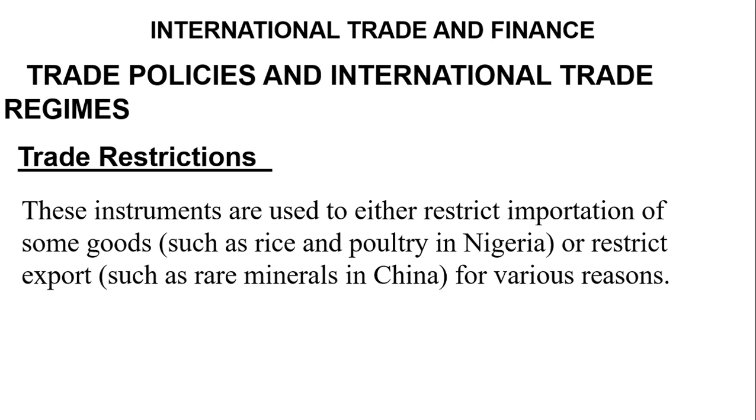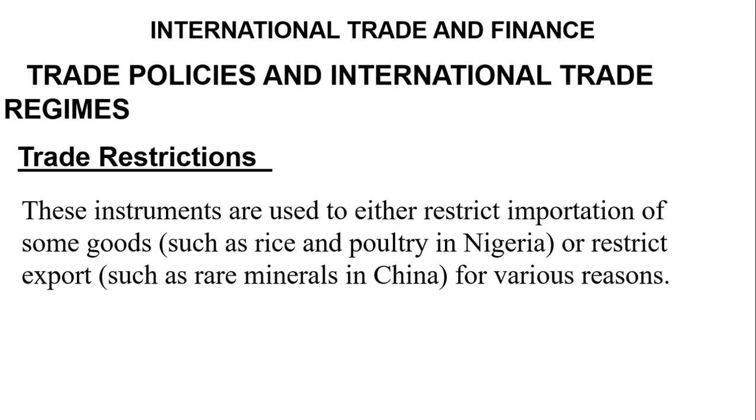In international trade we have different international trade regimes, but before we move to that, we'll talk about trade restrictions. Trade restrictions are instruments that are used to either restrict importation of some goods, such as rice and poultry in Nigeria, or restrict exports, such as rare materials in China, for various reasons.